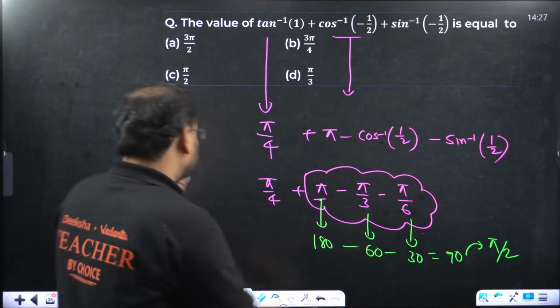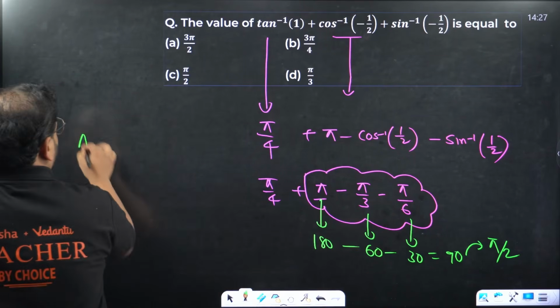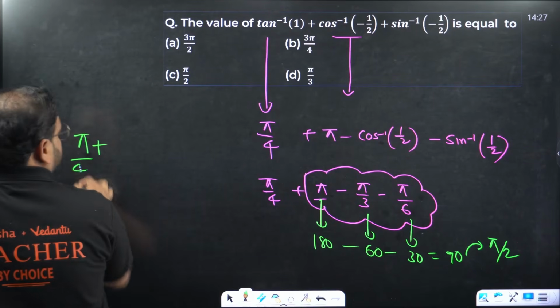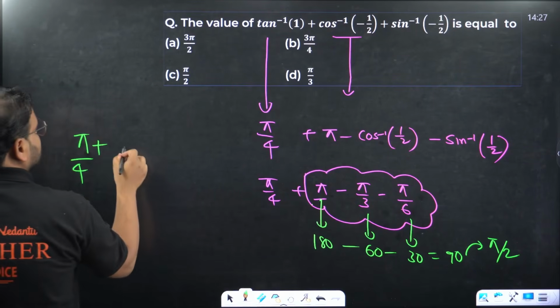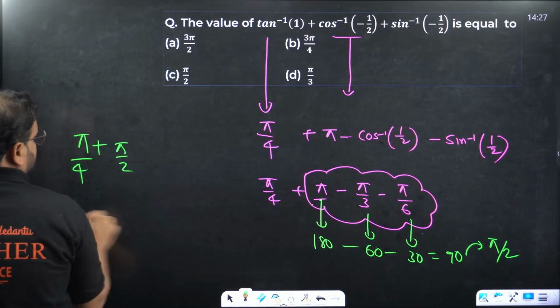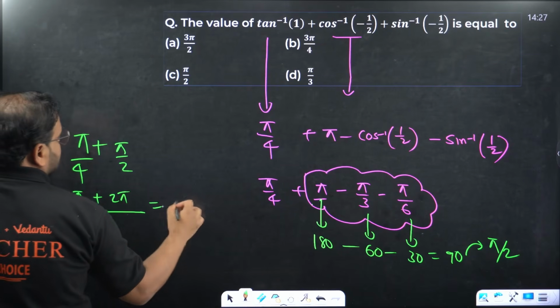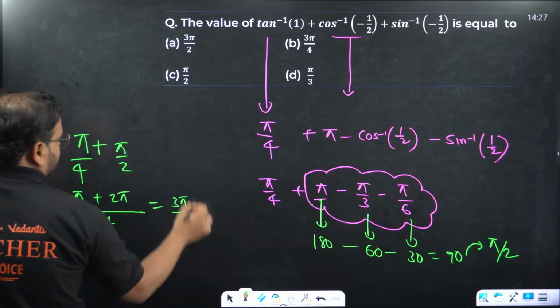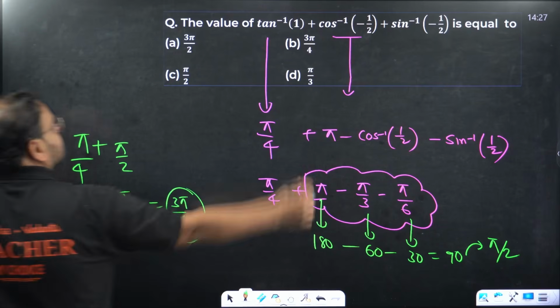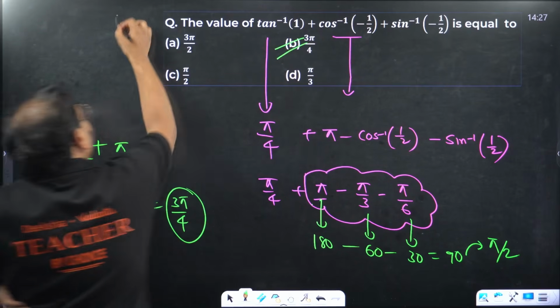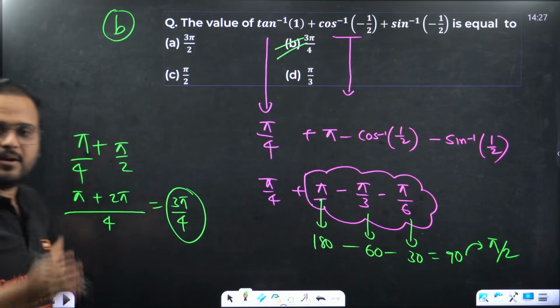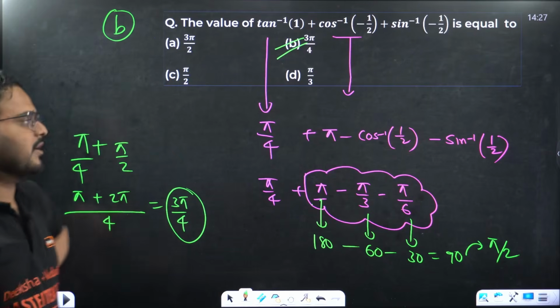That's more than enough. It's an MCQ anyway. So what we're getting is pi by 4 plus this result, which is pi by 2. LCM is 4, so pi plus 2 pi, so 3 pi by 4. Option B.